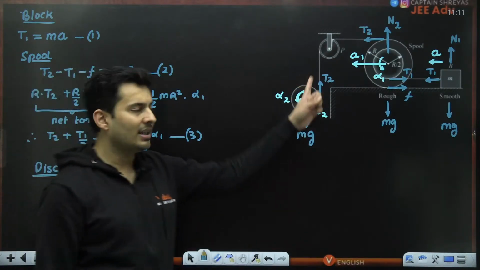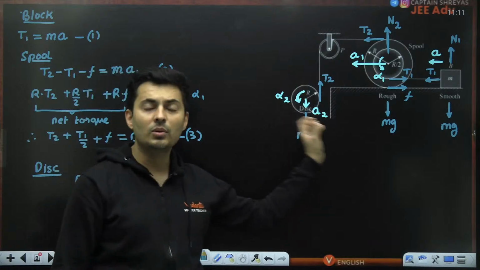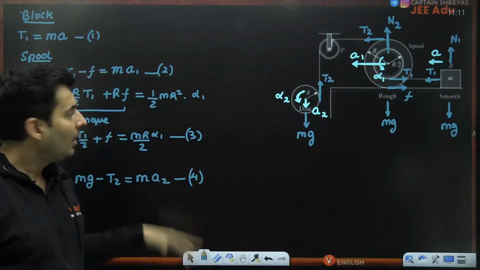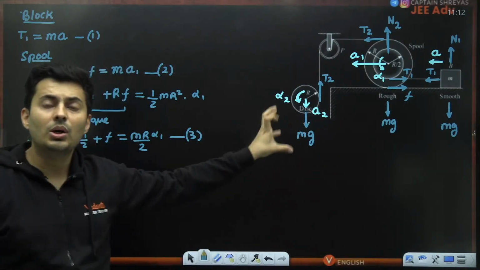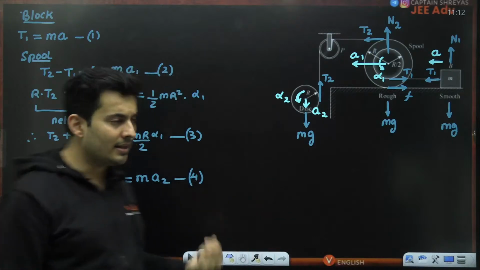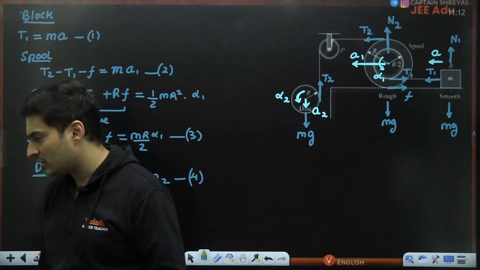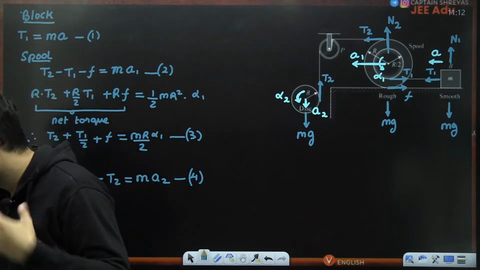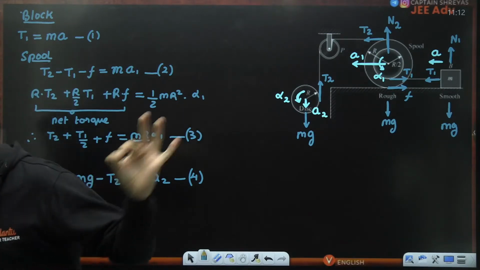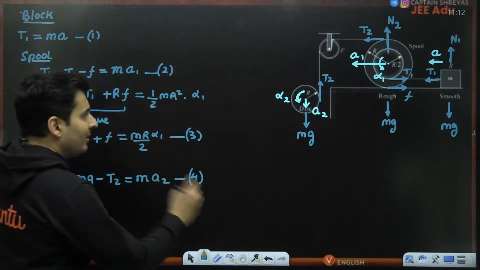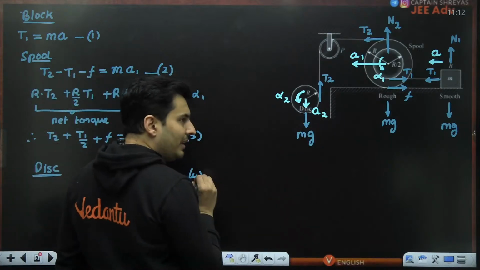T2 is against, mg is favoring it. I've used Newton's second law, F is ma. I will also use the torque equation because it is rotating. Obviously I need to make as many equations as I can to solve so many variables. Well, first of all, is mg going to give any torque?